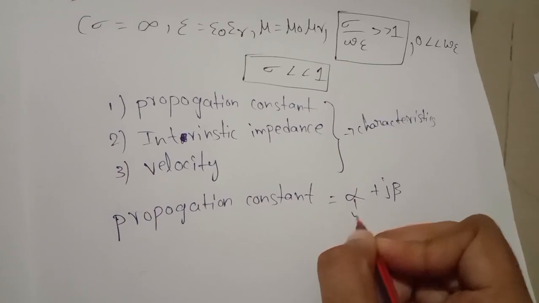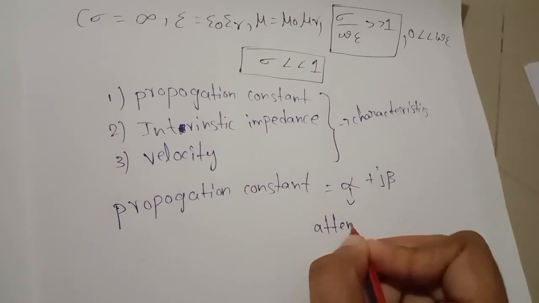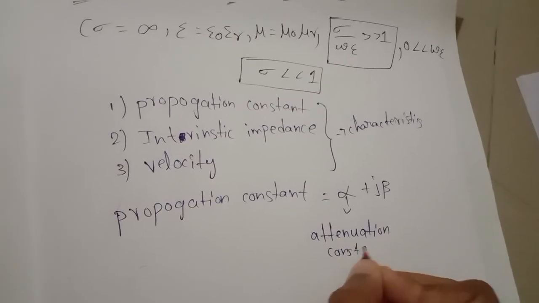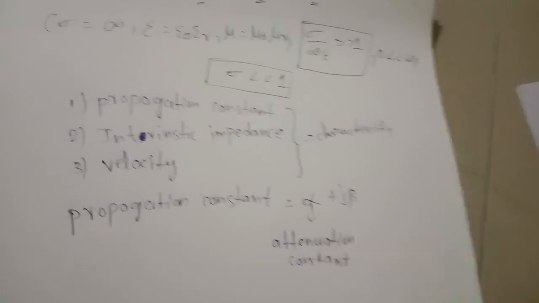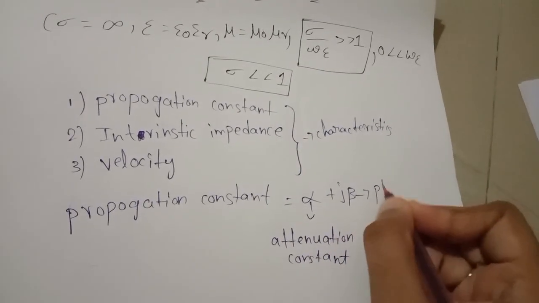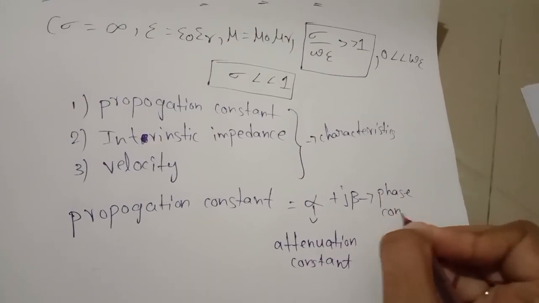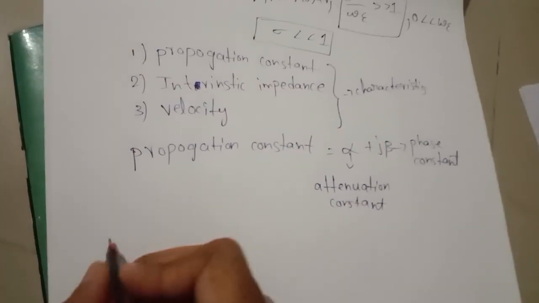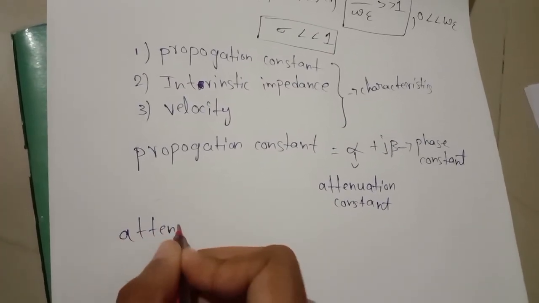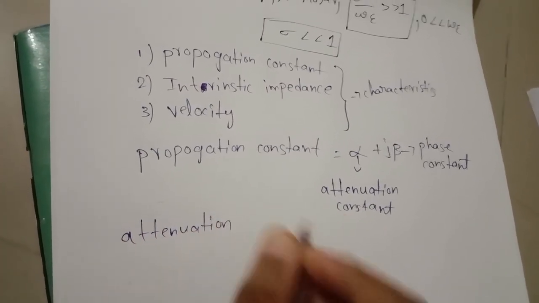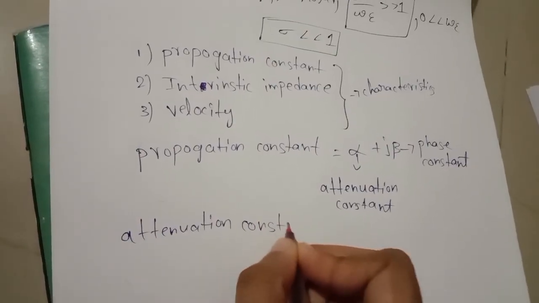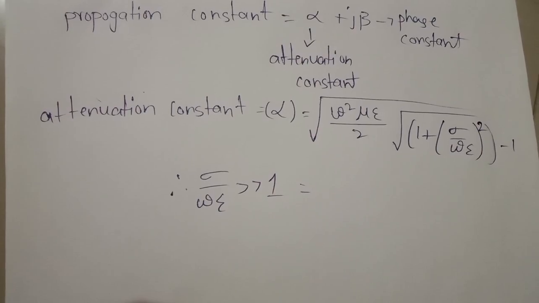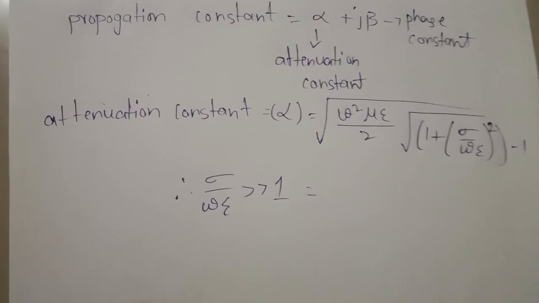So alpha is the attenuation constant, and beta is the phase constant. Now we derive the expression for the attenuation constant. This is the attenuation constant equation.